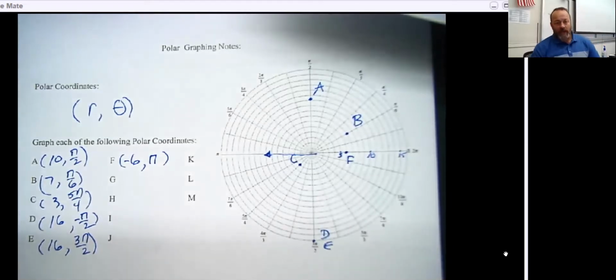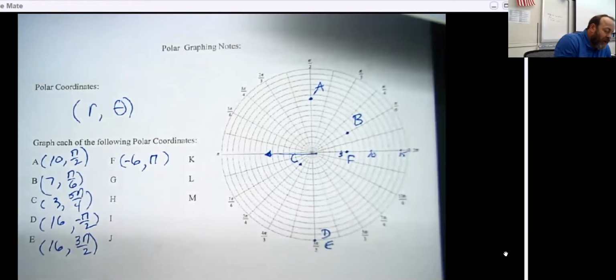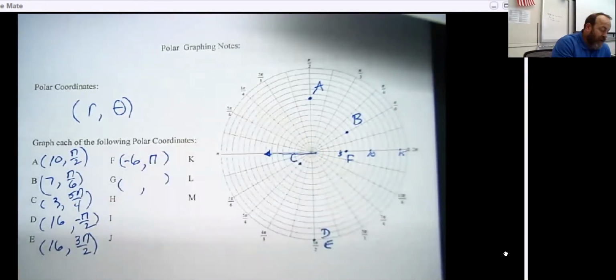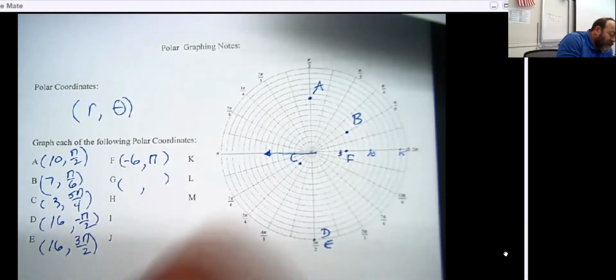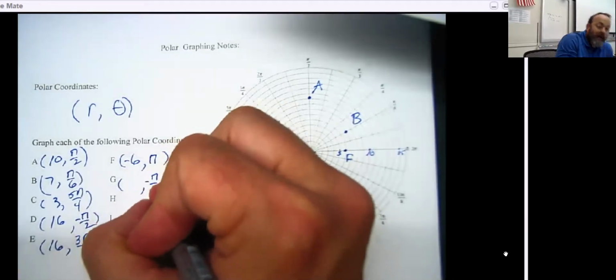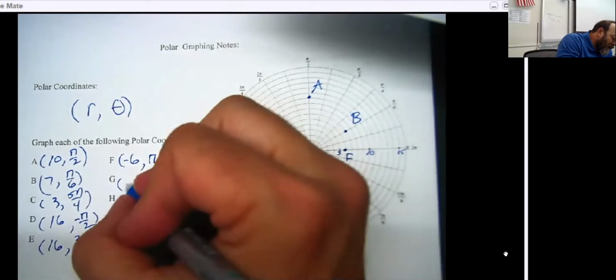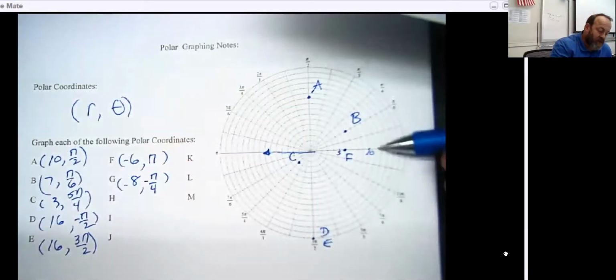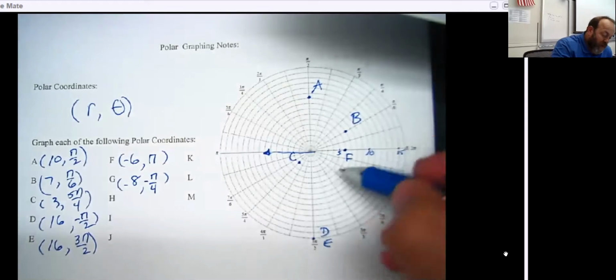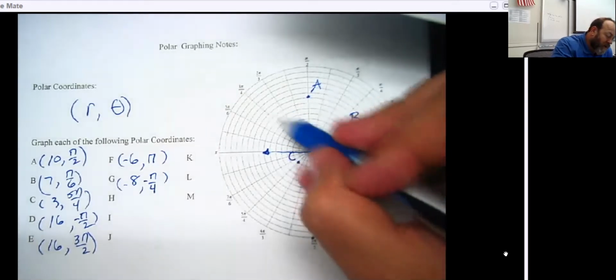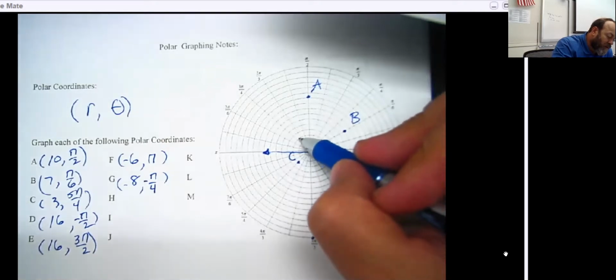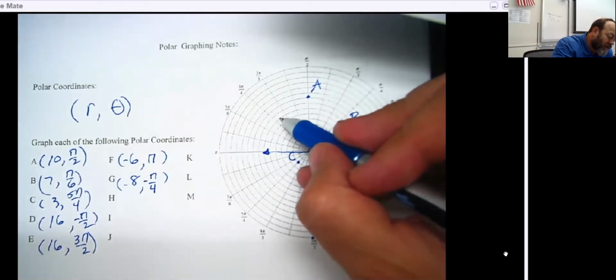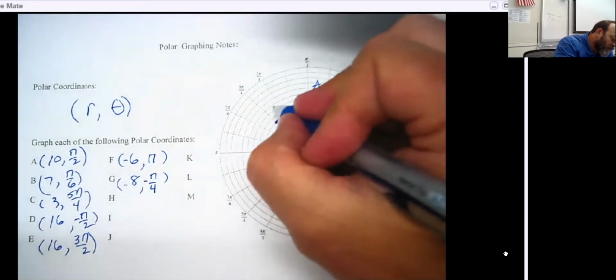And so what you'll see is as we go through this mathematics, you can have positive radii, you can have negative radii, positive angles and negative angles. And in fact, we can be extra obnoxious about that, and we can have negative both. So one more time, imagine this time I said, let's go to negative pi over 4 as an angle, and let's go to, say, negative 8 as a radius. So this says, let's go down here to negative pi over 4, but then we're going to go backwards, which is going to be along here, and we're going to go out to the 1, 2, 3, 4, 5, 6, 7, 8 circle right there, and this is point G.